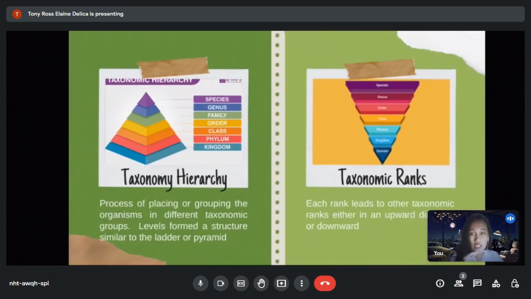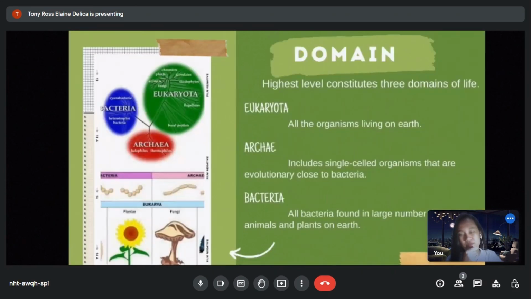The taxonomy hierarchy is these levels forming a structure similar to a ladder or pyramid. The organisms are grouped in ascending or descending classification order and vice versa. The highest level is considered to be the domain and the lowest one is species. Next are taxonomic ranks. Each rank leads to other taxonomic ranks either in an upward or downward direction. Taxonomic ranks in biological or scientific classification are the building blocks of the taxonomy hierarchy.